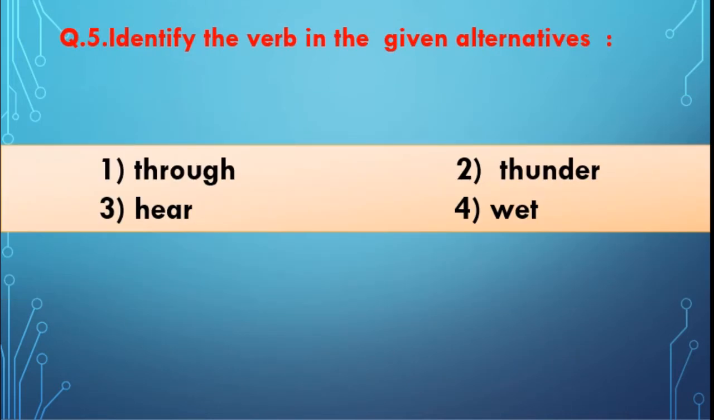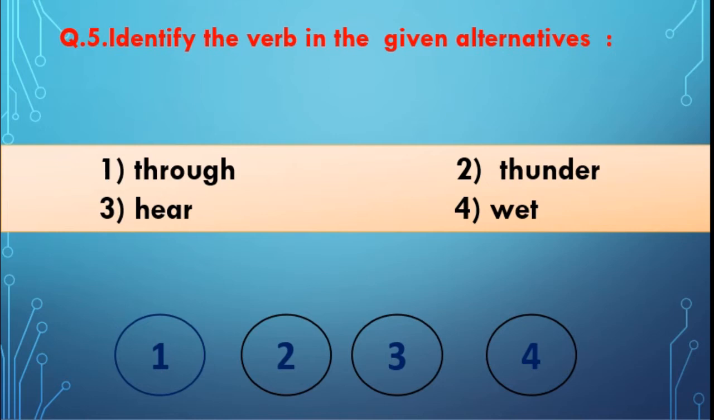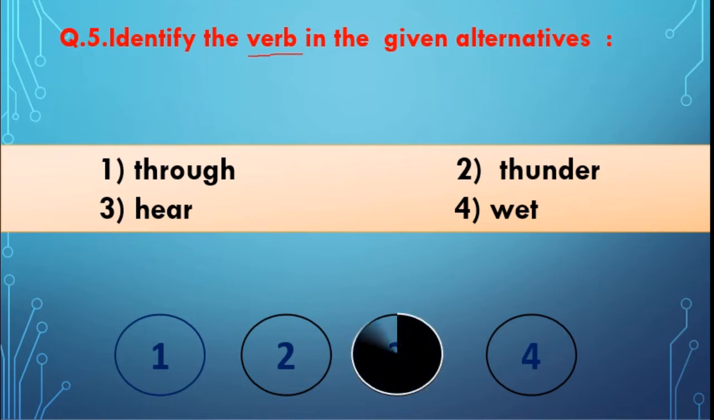Next, identify the verb in the given alternatives. 4 alternatives are given here. You have to find out the verb. Through, thunder, hear, wet. Yes, verb means action telling word. It shows the action. Okay. Come on, tell me which is the answer. Yes, you are right. Third, hear. Hearing is the action, correct? That is nothing but the verb here.